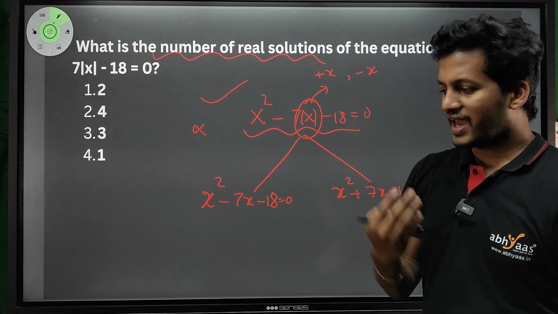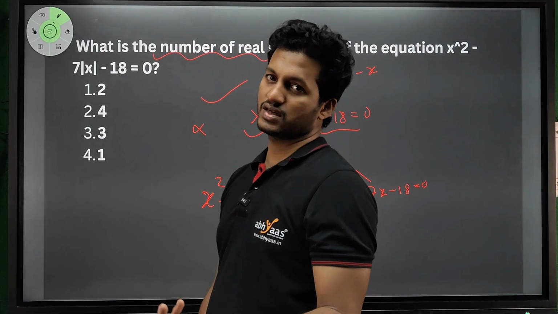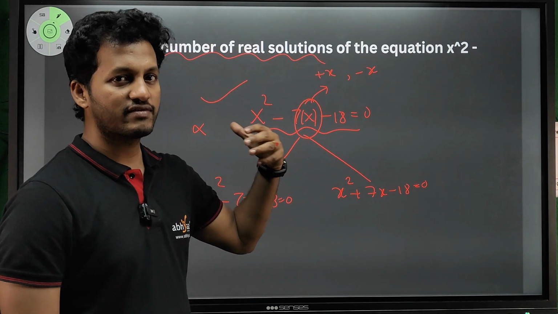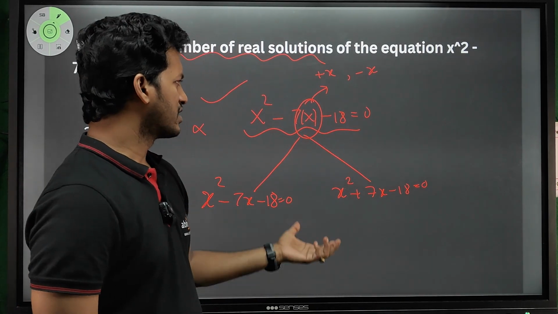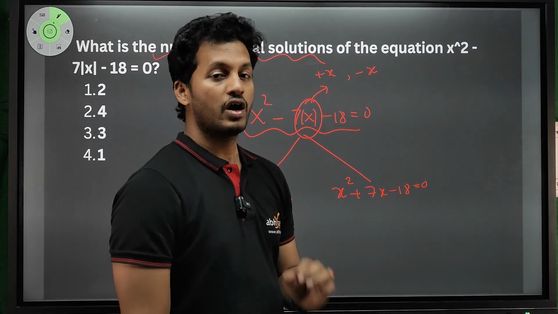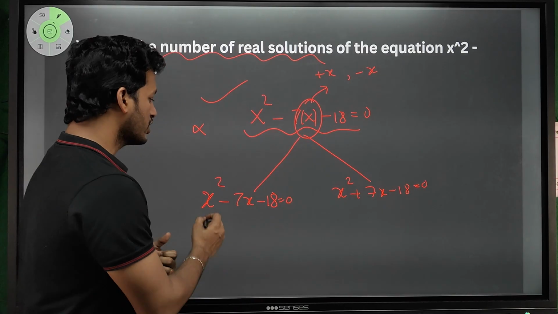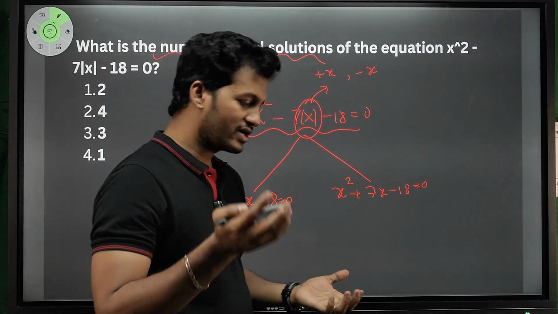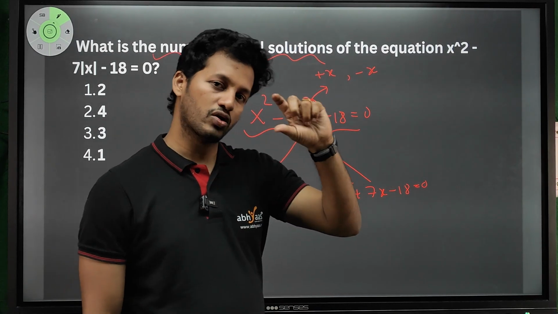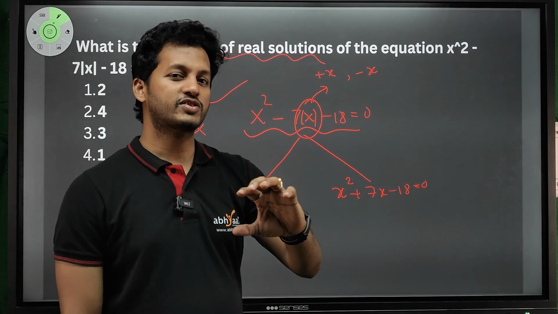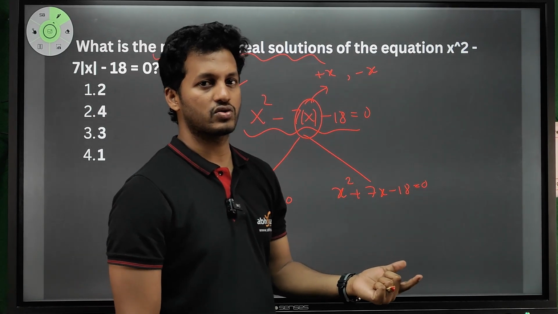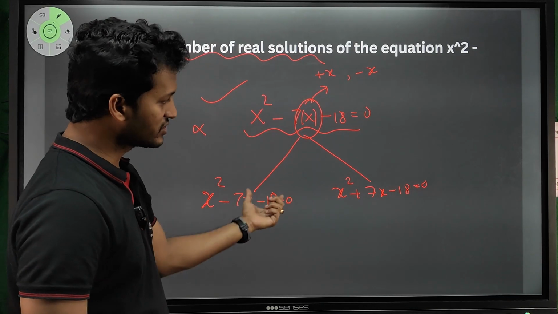Okay, don't forget this equal to 0 when you are writing an equation. And you may have this doubt that, sir, if mod x has that property, if I give a minus thing, it will give a positive answer, then why are we converting that into these things? Let us leave it as mod x only. No, you cannot, because we are finding the solutions of x. What can be the possible values of x that can be given here? So if you take mod x as only plus x, you'll get only the possible values of plus x. But what if it is minus x? You can give those values also. So that's why we are converting the equation into possible equations.